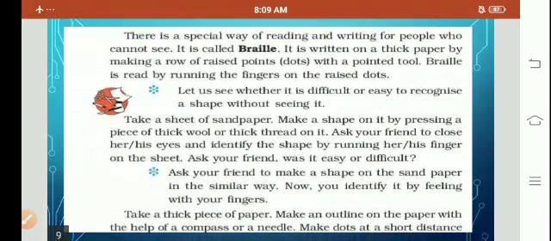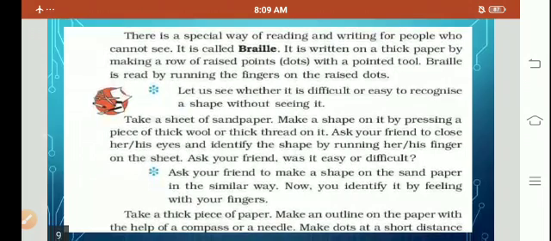There are special ways of reading and writing for the people who cannot see. It is called braille. It is written on a thick paper by making rows of raised points, that is dots, with a pointed tool. Braille is read by running the fingers on the raised dots. Let us see whether it is difficult or easy to recognize the shape without seeing.